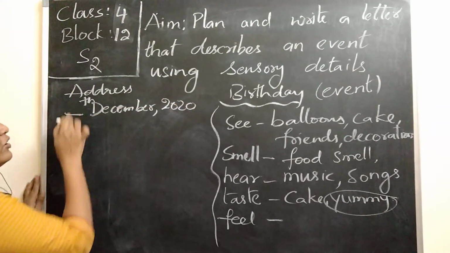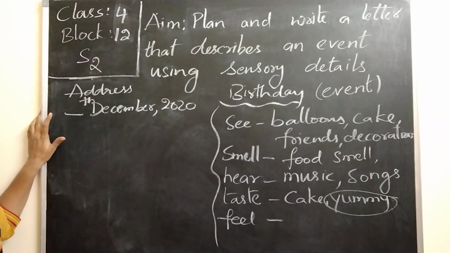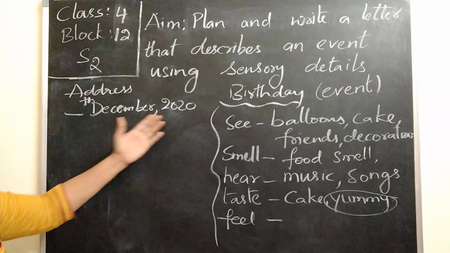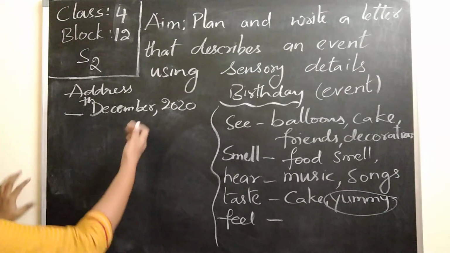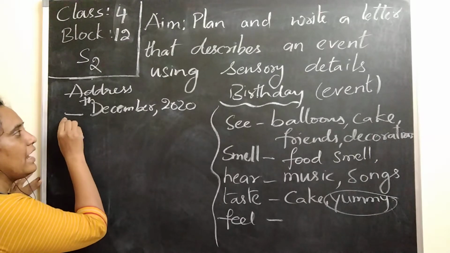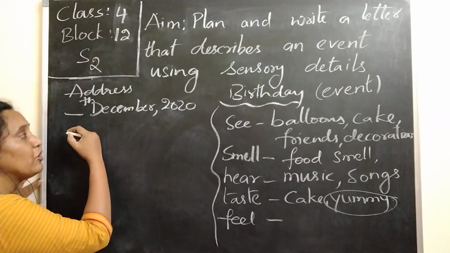So you can write the date according to the day on which you are writing the letter. After the completion of the date, you can leave one small line, some space or some gap.